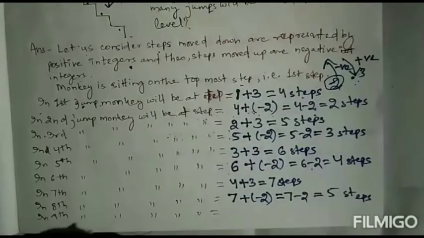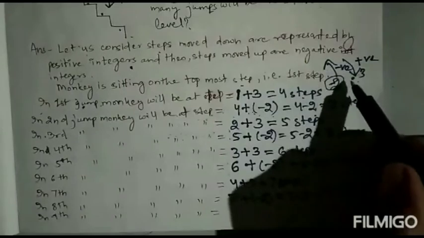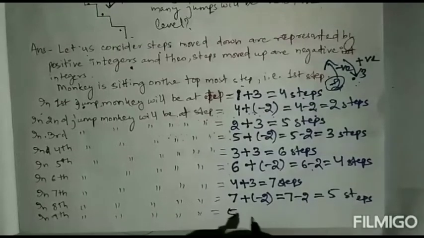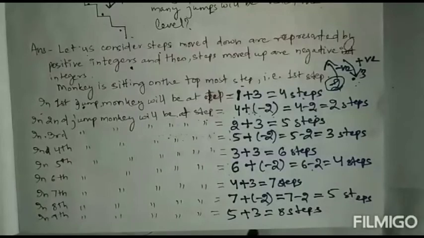In the ninth jump it goes down 3 steps: 5 plus 3 equals 8 steps.